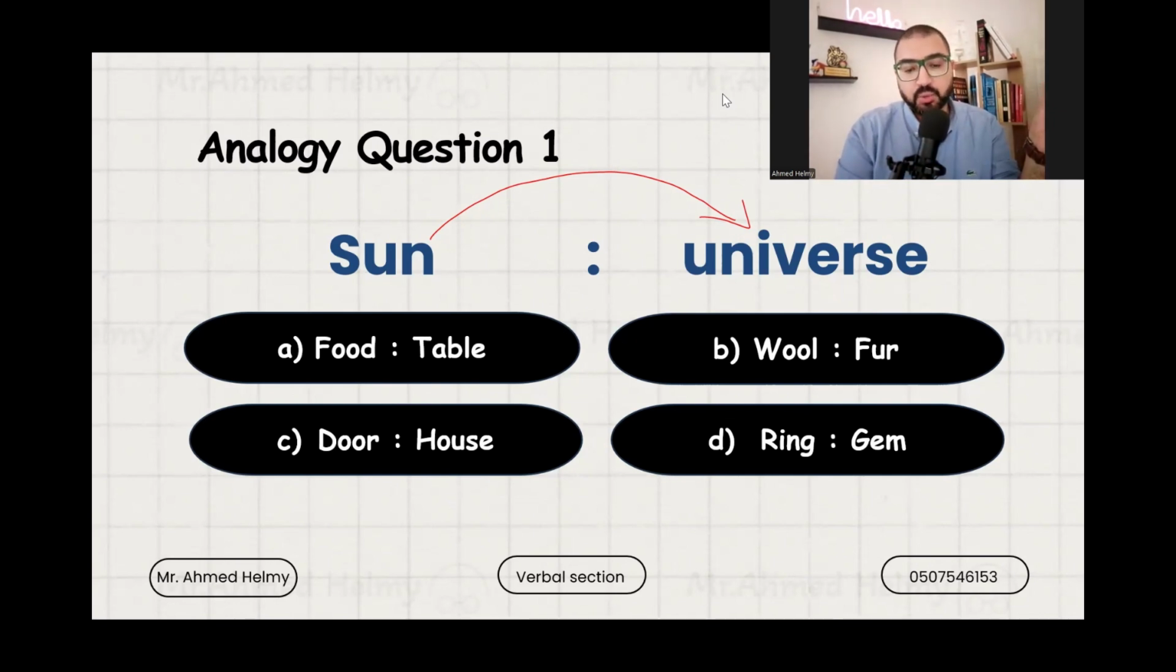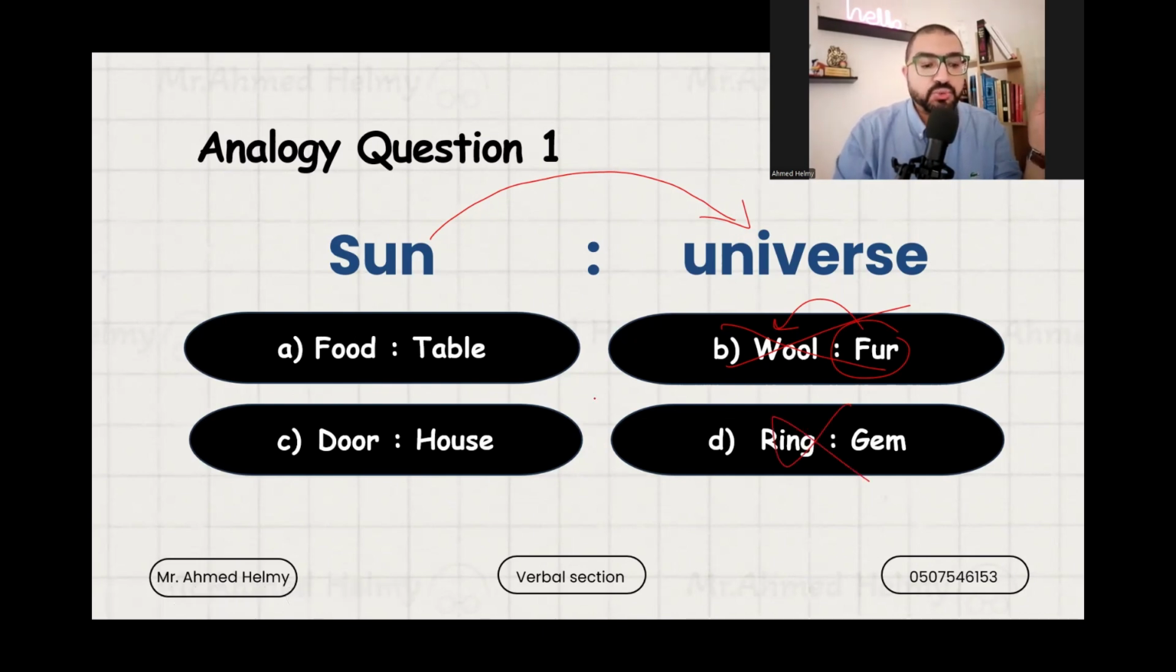Wool and fur. You keep saying this to yourself, and then we get to know the relation. Of course, wool and fur are related, but they don't have the same relation as part to whole, because we make fur out of wool. So this choice is wrong. Door and house. Of course, the door is part of the house, so we'll keep that for later on. Ring and gem. The ring might be related to it, but it's not based on part to whole. This choice is also wrong.